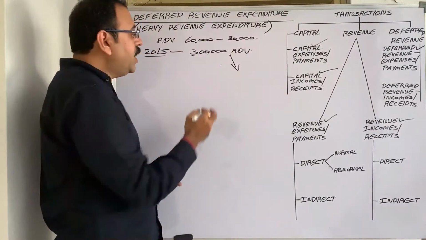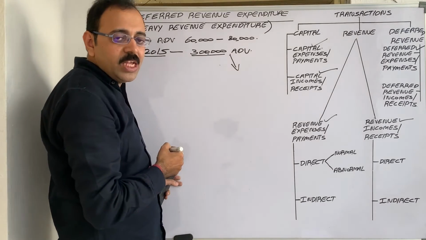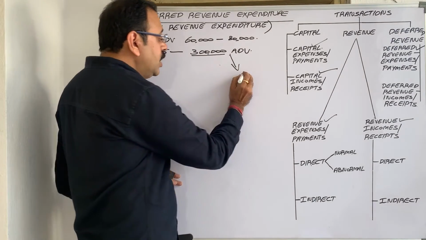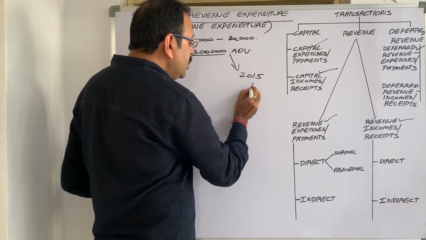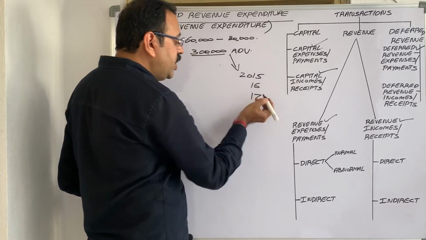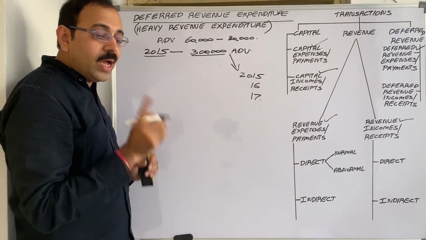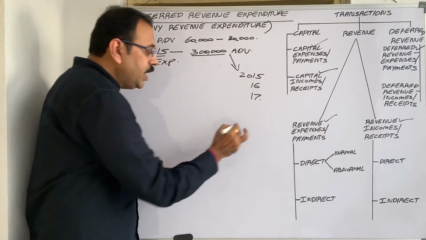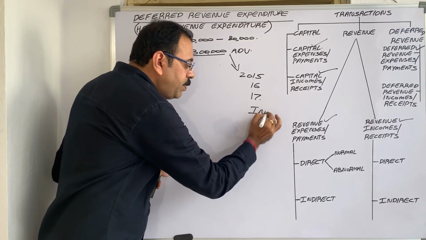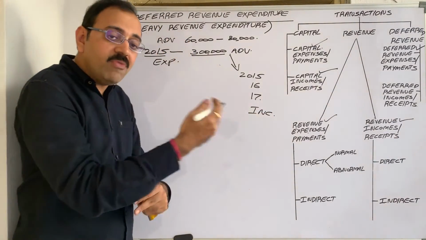We are expecting that because of this heavy advertisement campaign expenditure, we will get the benefit in 2015, 2016 and 2017. So the expenditure is incurred in 1 year, but the income from that expenditure is for more than 1 year.